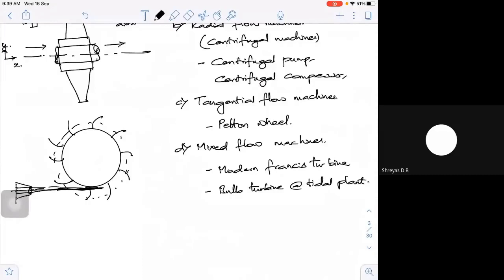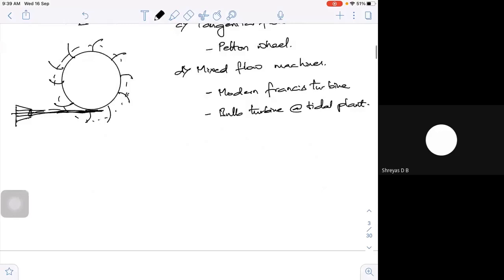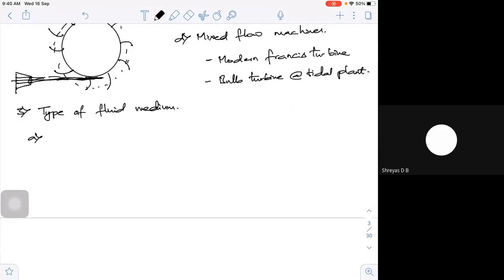If you look at the other type of classification, let me look at the third type of classification, the type of fluid medium. Depending upon the type of fluid used, if I use some kind of oil, water, etc., those are called hydro turbo machines.